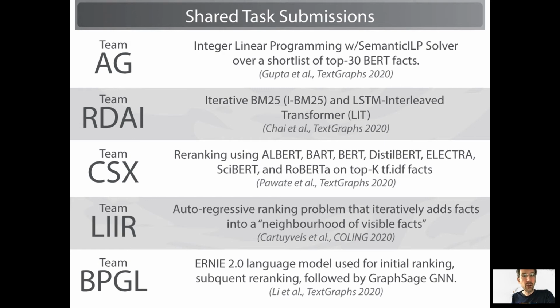Red Dragon use a combination of an iterative BM25 model and an LSTM interleaved transformer, which sounds very interesting, and also get very near top performance. And the AG team uses integer linear programming to re-rank the top 30 BERT facts.